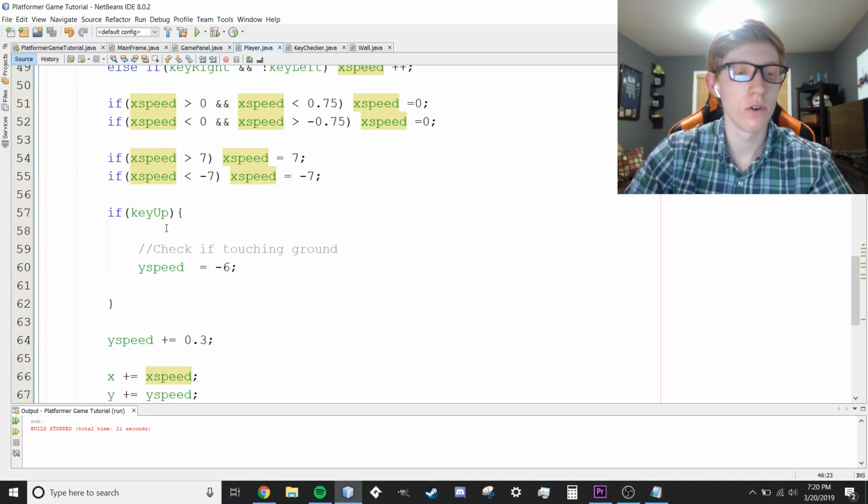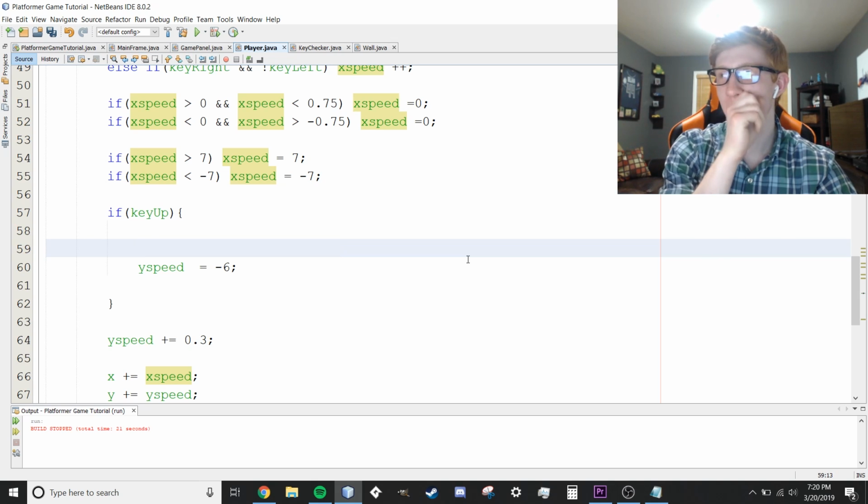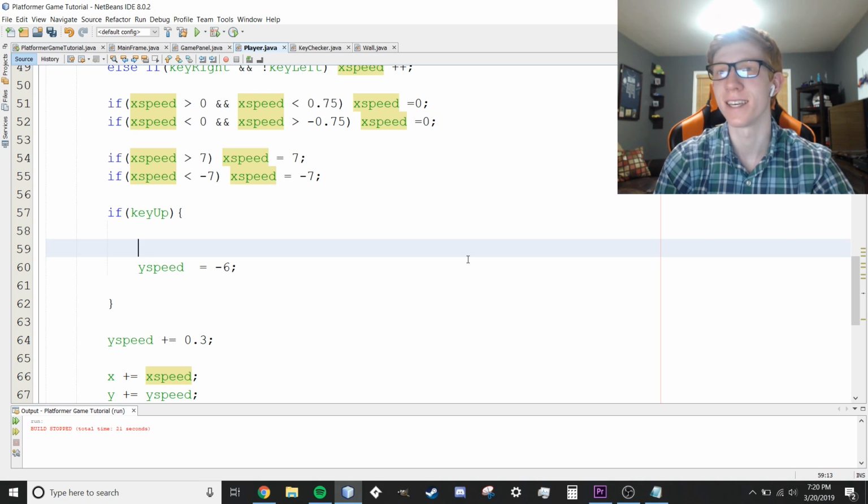Okay, so within our jumping method here, with key up and Y speed and all that, I did say we would check and see if we were touching the ground. So we're going to do that first. This is where it gets a little complicated. I've said that a couple times. There's really only a few complicated things about this video, but this is probably the most complicated thing, more than the key checker. But the key checker, if you don't understand it, you're probably not going to understand it. This one, you should be able to kind of visualize in your head. So hopefully you'll be able to get it, and I'll try and explain it as well as I can.